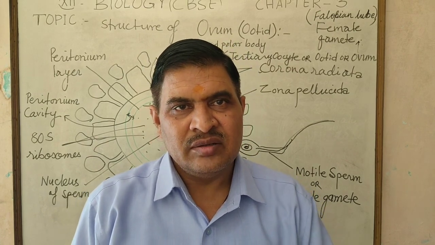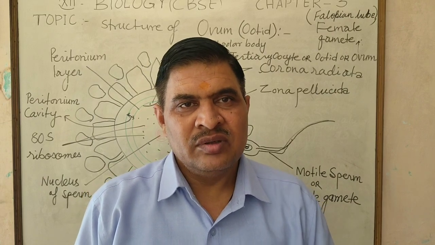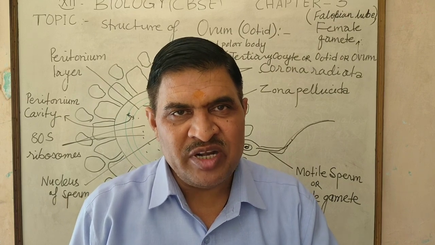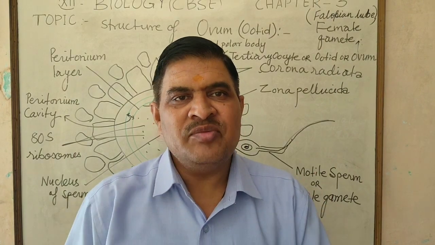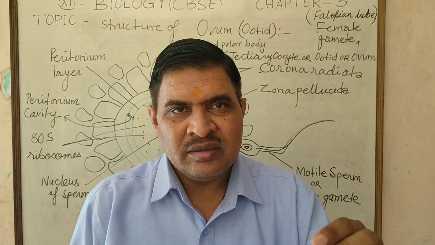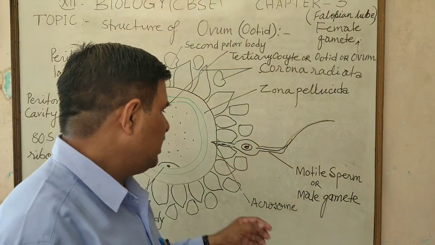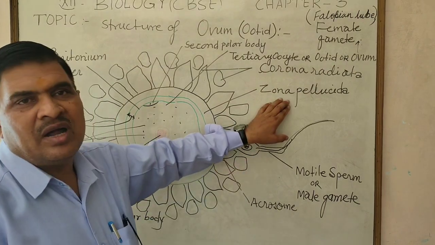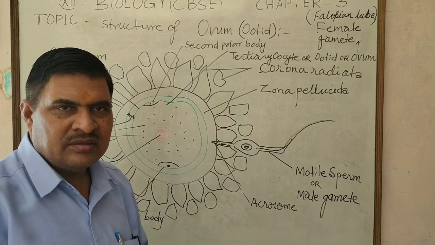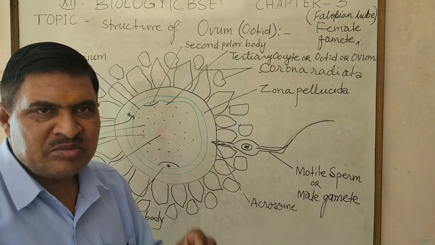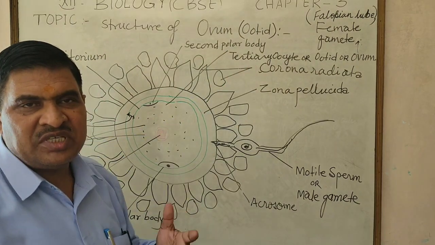Then this secondary oocyte is received by the fimbriae of the oviduct. With the help of ciliary movement of the ciliated columnar epithelium of the oviduct, the secondary oocyte moves from the large funnel-shaped infundibulum to the ampulla, and at the isthmus, when the sperm reaches and its acrosome touches the zona pellucida of the secondary oocyte, the secondary oocyte divides unequally and produces a small second polar body and a large tertiary oocyte cell, which is called the ovum.